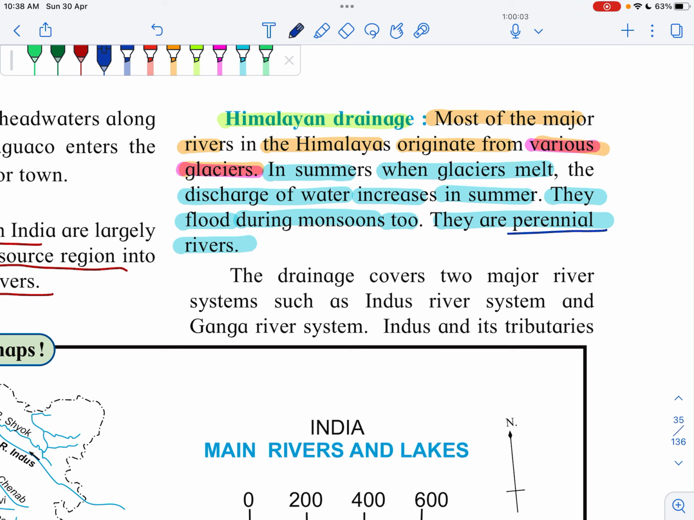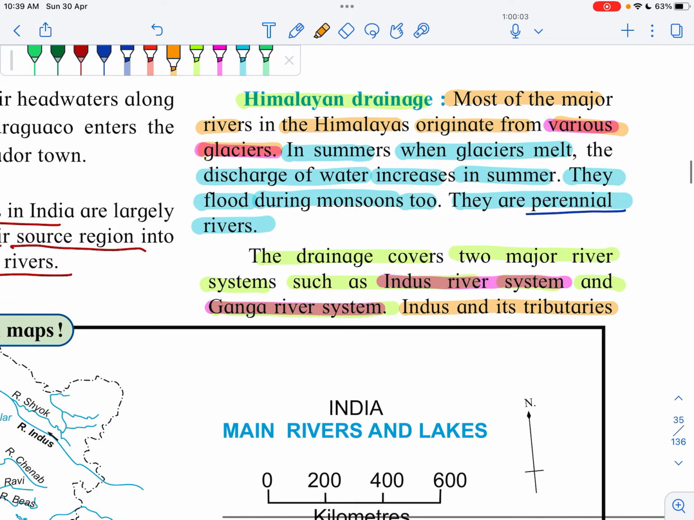In Marathi we call it बारामाही नद्या. अशा नद्या की ज्यांना बाराही महिने पाणी असतं. Such rivers which have water discharge for the whole year are known as perennial rivers. So this point you have to remember that Himalayan rivers are perennial rivers. The discharge covers two major river systems, the Indus River system and the Ganga River system. So the first Himalayan river system is the Indus, the second is the Ganga.